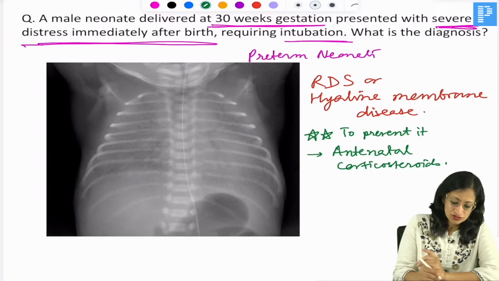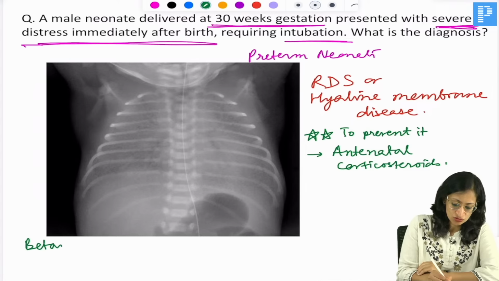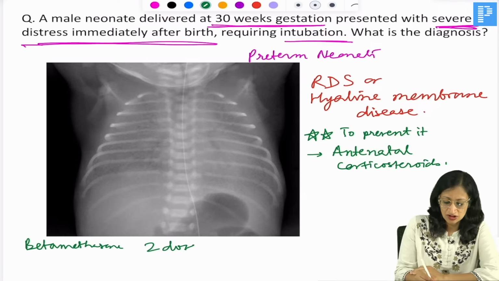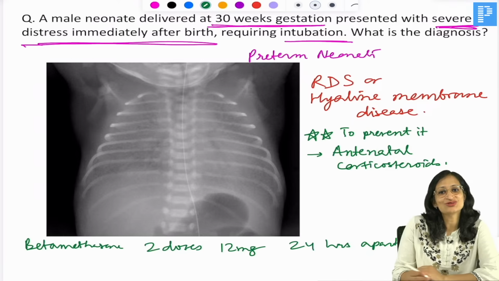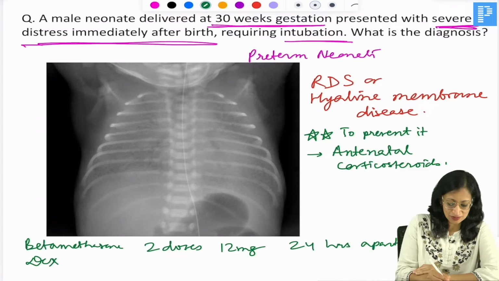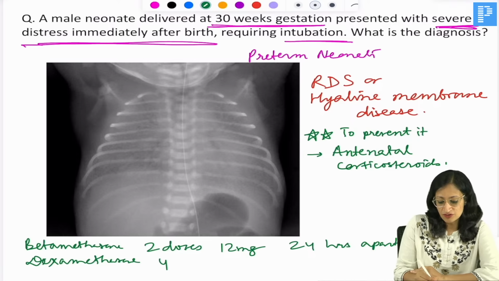And the dose is often asked also. So betamethasone, if you are using, you have to use 2 doses, 12 milligram per dose, 24 hours apart, in the mother. While dexamethasone, if you are using, it will be 6 milligram, 4 doses. So dexamethasone, 4 doses of 6 milligram each, 12 hours apart.